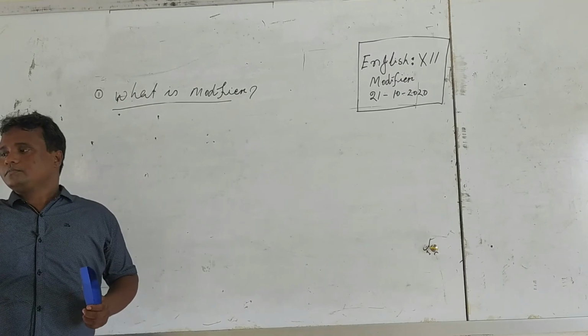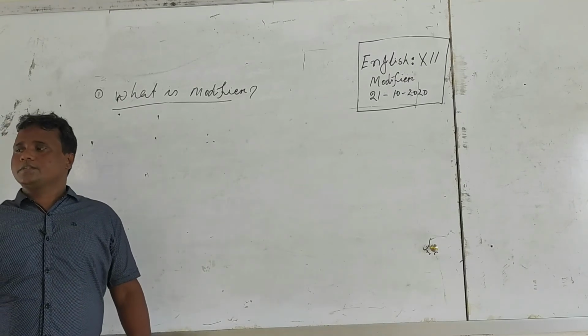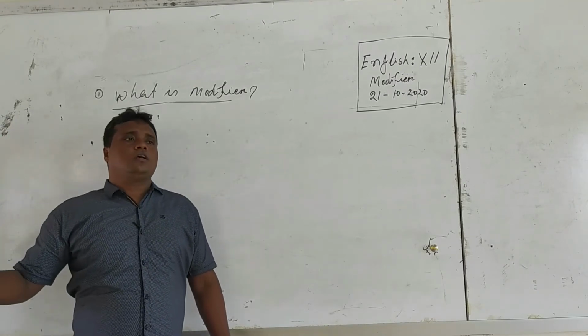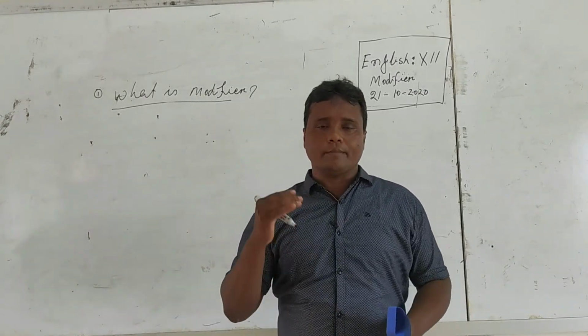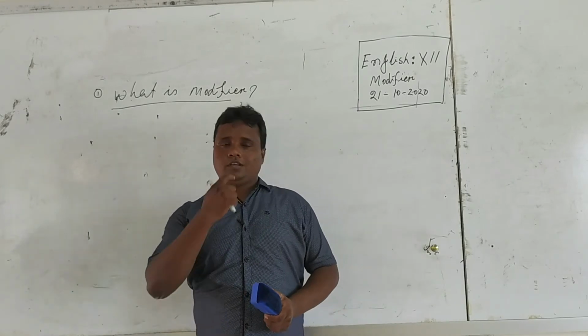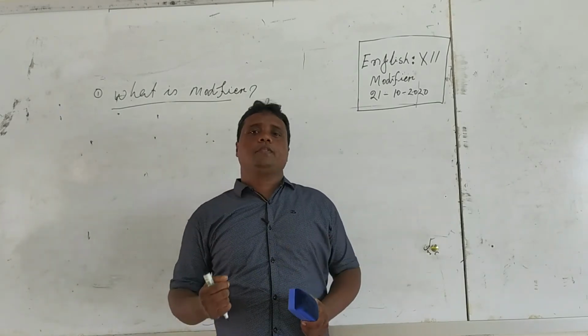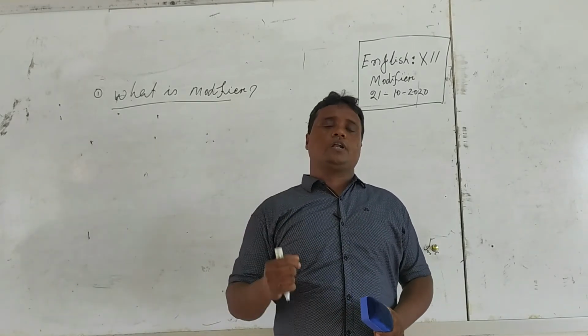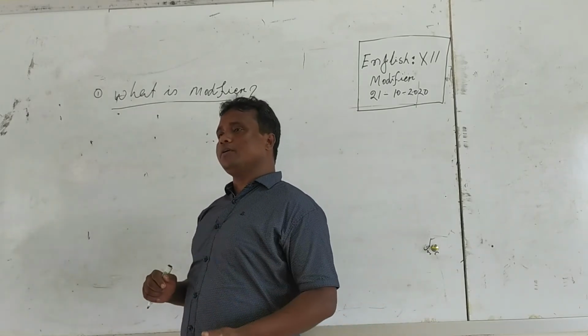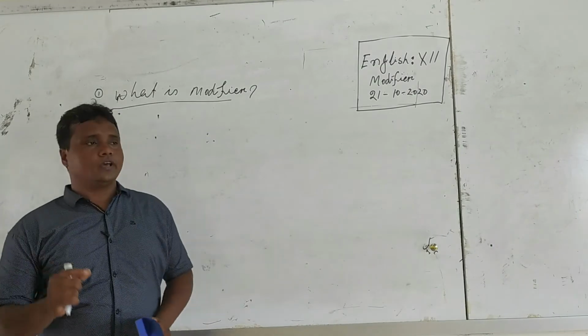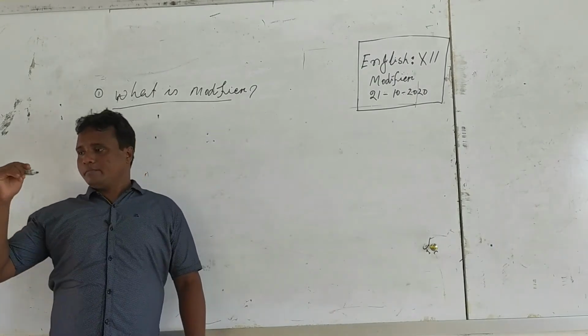Now I want to discuss the usage of modifiers, and this is the main theme, the main fact of our learning, of our class. I think you will be more careful about my lecture.